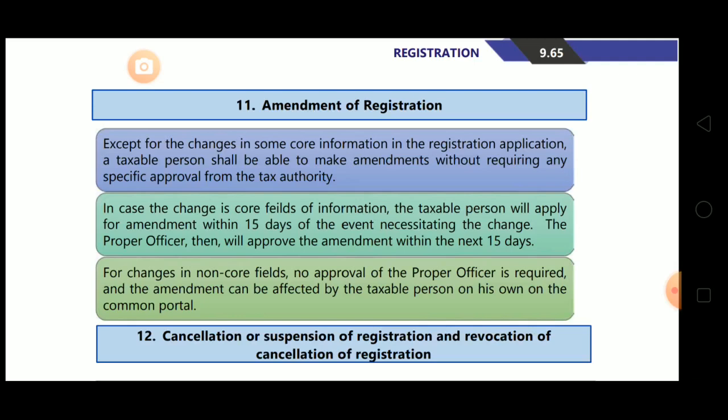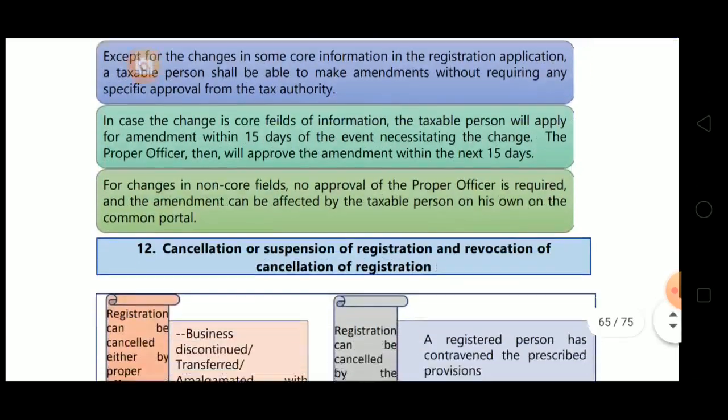So for changes in non-core fields, no approval of proper officer is required, and the amendment can be effected by the taxable person on his own on the common portal, like mobile number, email address, these all.